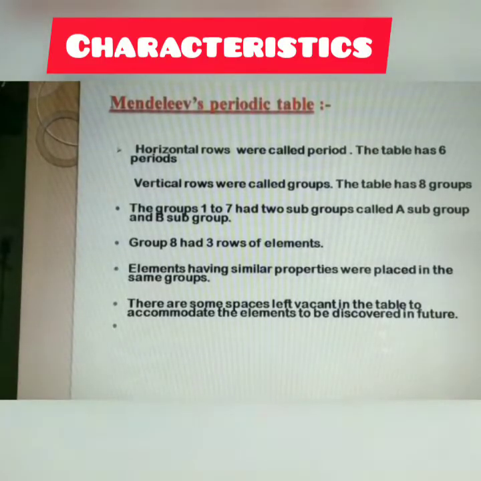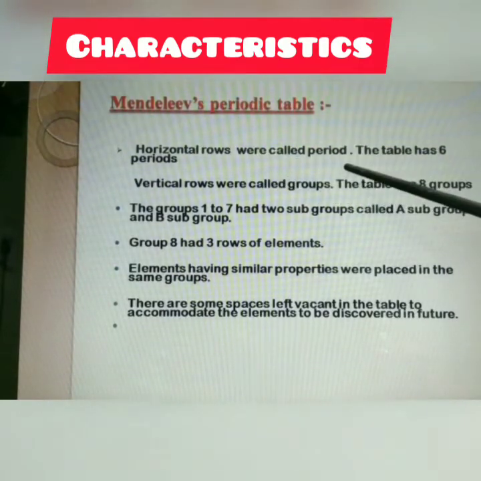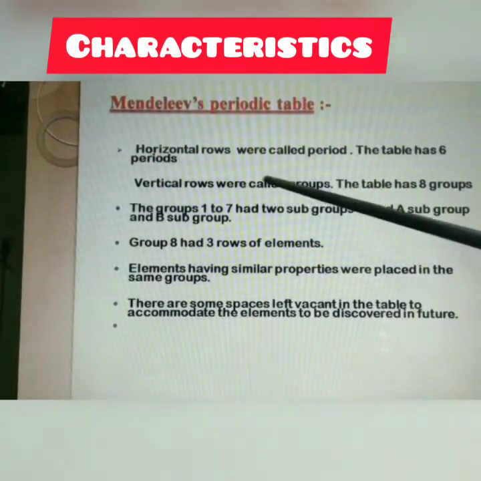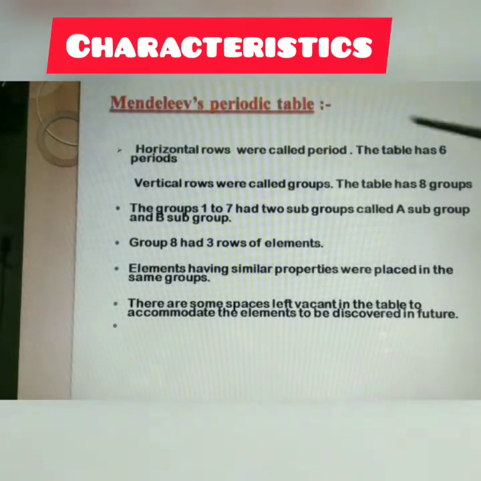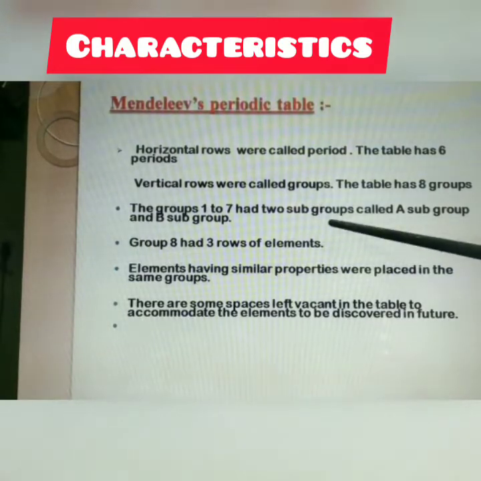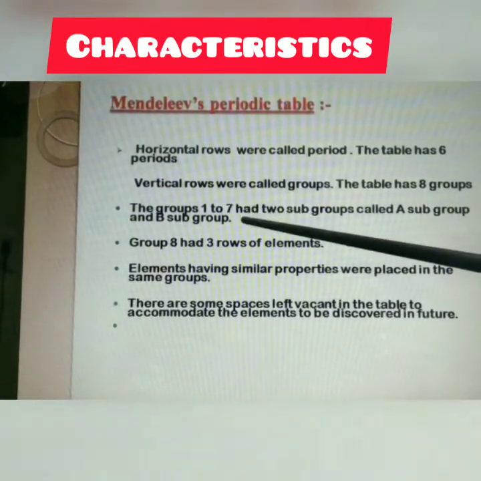Now let us summarize the characteristics of Mendeleev's periodic table. Number 1, horizontal rows were called periods. It has 6 periods. Vertical rows are called groups. It has 8 groups. Groups 1 to 7 had 2 subgroups called A subgroup and B subgroup.